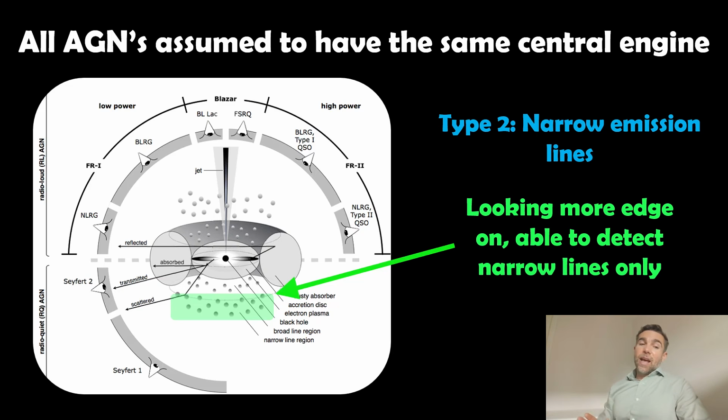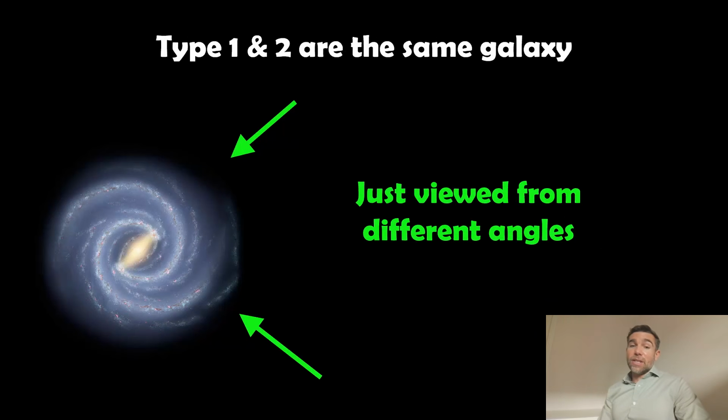Now if we look at the type 2, what's happening here is we're looking more edge on at the galaxy, and this time round the parts around that accretion disk, so we have this kind of dusty torus, that obscures the central, not the central region, but those broad regions. We can only detect the narrow lines which are further away because we're looking more edge on this time round. So we only get the narrow lines this time.